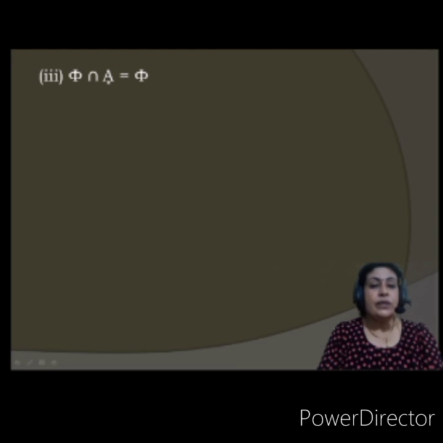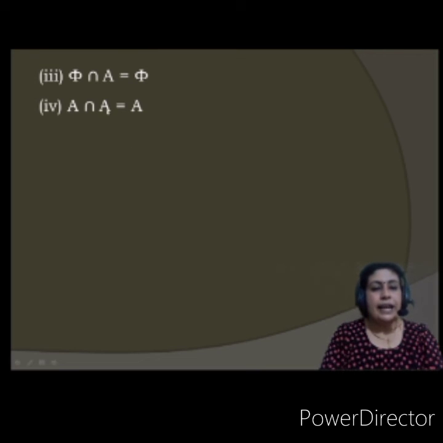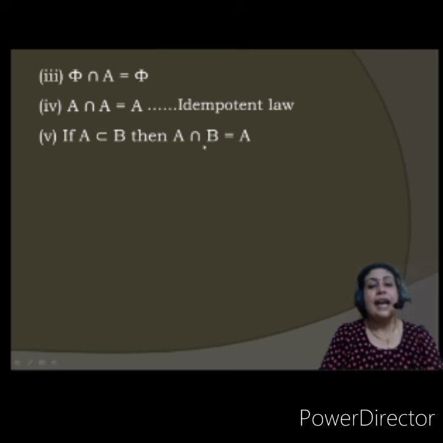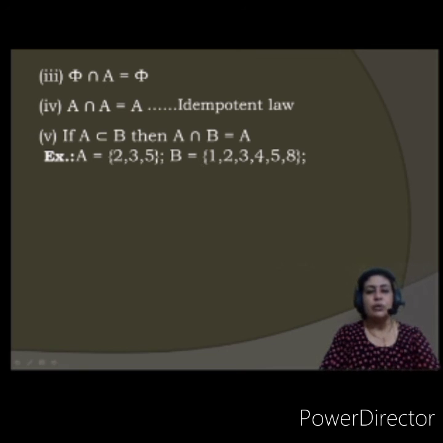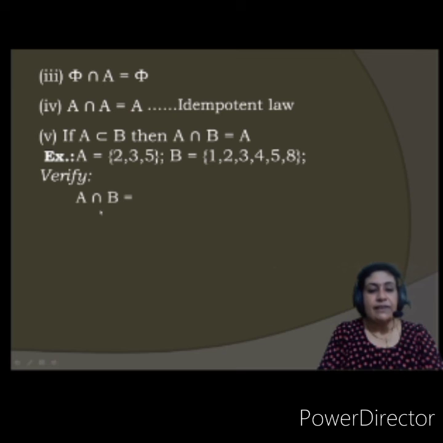Empty set intersection with any set is an empty set, because you will not find any common terms in the empty set with any set. Then A intersection A is always A. This is understood. That is called the idempotent law. Then if A is a proper subset of B, then A intersection B is A, because A's elements should be there in B. Suppose this is A, 2, 3, 5. This is B, 1, 2, 3, 4, 5, 8. Let us verify. A intersection B is what? Common terms, 2, 3, 5.